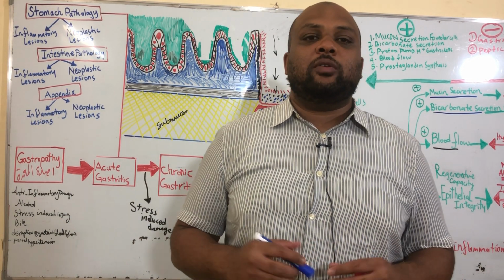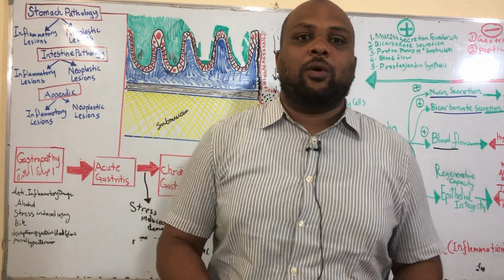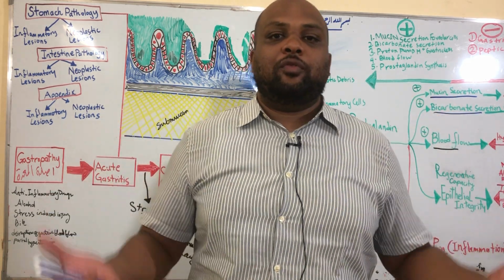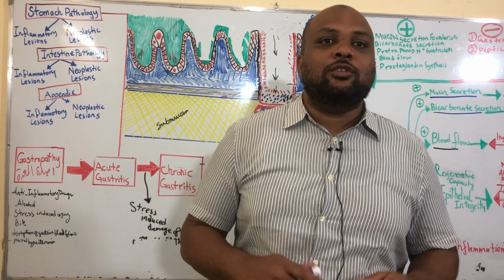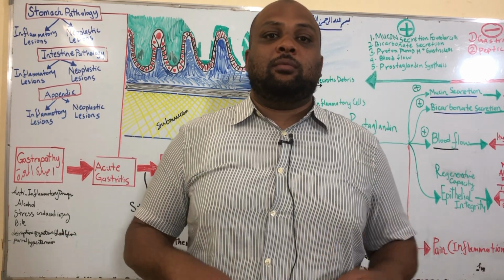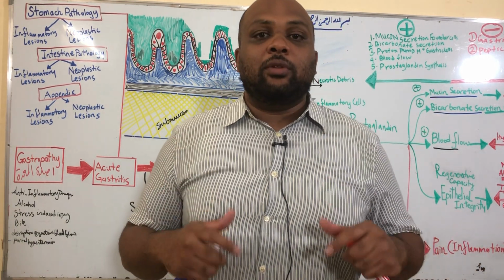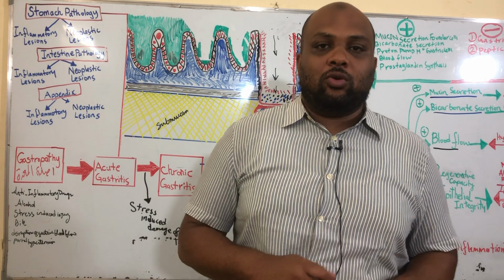However, H. pylori has some superpowers that allow it to survive in that pool of acid. And in fact, these superpowers may sometimes become so powerful that they enable H. pylori to attack our own stomach.